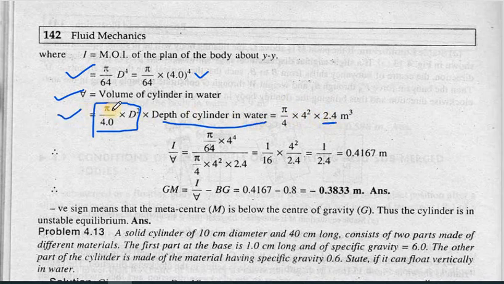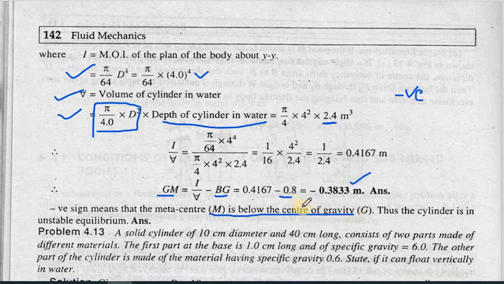Now we have all the parameters. So I by V: pi by 64 into 4 to the power 4, over pi by 4 into 4 square into 2.4, minus the value of BG, which is minus 0.8. So the final value which is coming out for the metacentric height is minus 0.3833 meter. So your metacenter is negative. What does the negative sign indicate? The negative sign indicates the metacenter is below the center of gravity.